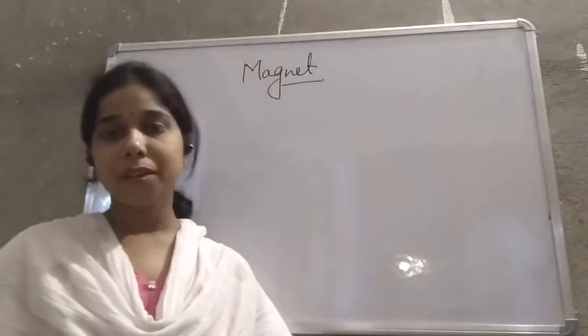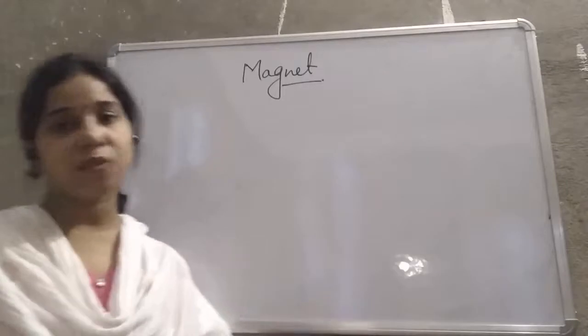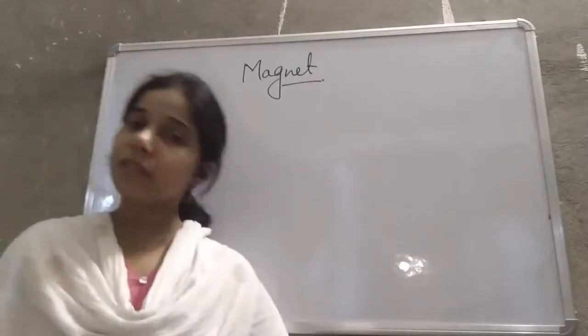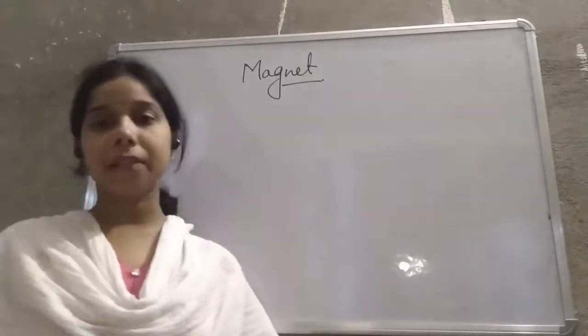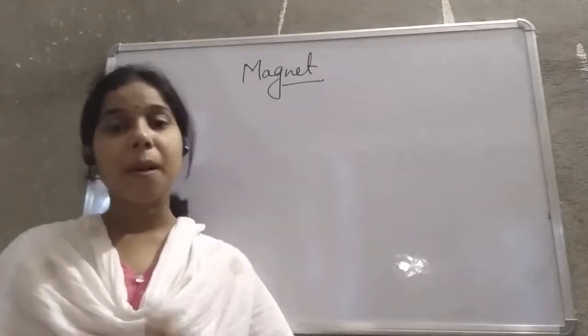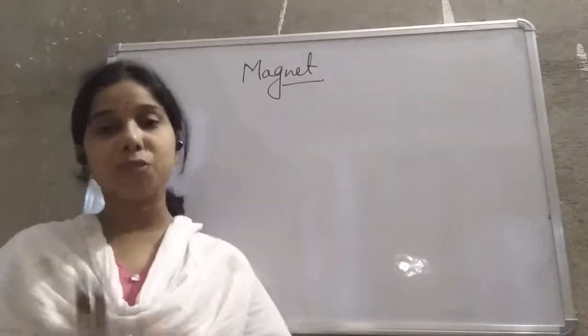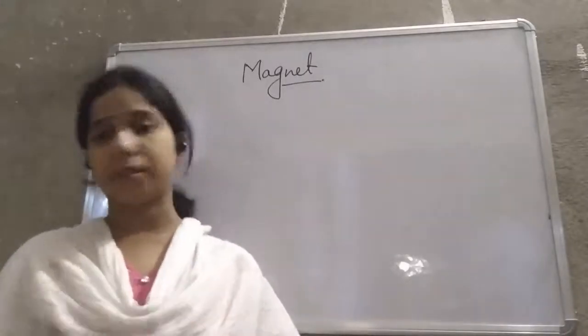Hello students. So in the previous class we started a new chapter, and that is Fun with Magnets. In this chapter we understand the term magnet. What is a magnet, students? A magnet is a substance which has the power to attract other objects towards itself.